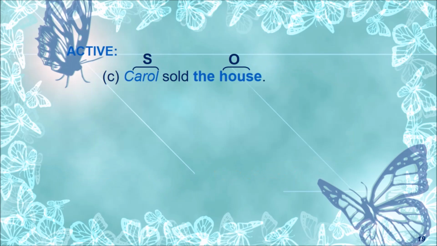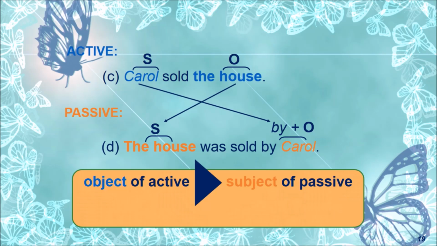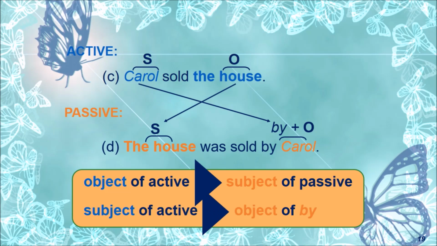So active form: Carol sold the house. We have subject and object. How does it change? The house was sold by Carol. By plus object. Subject goes to object there and object comes to subject here. And that's the thing: the object of active is the subject of passive, whereas the subject of active is the object of by.